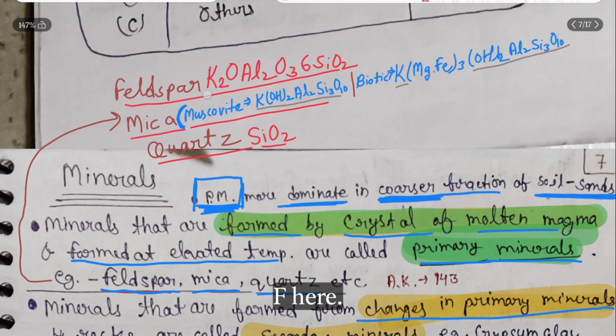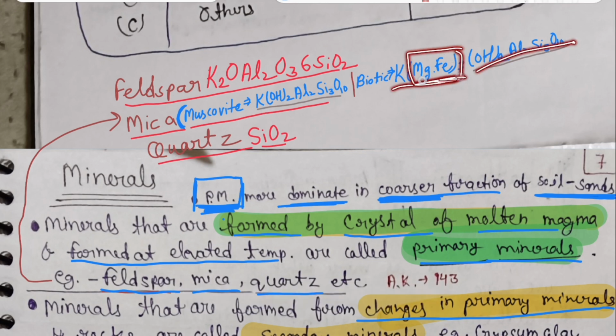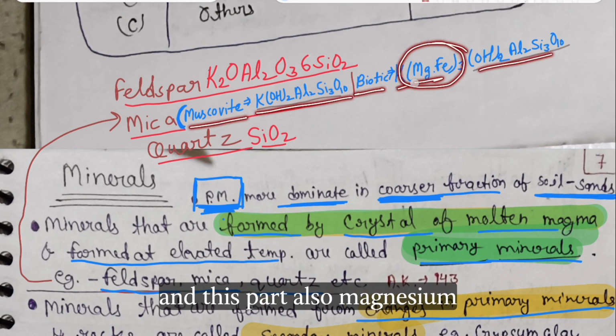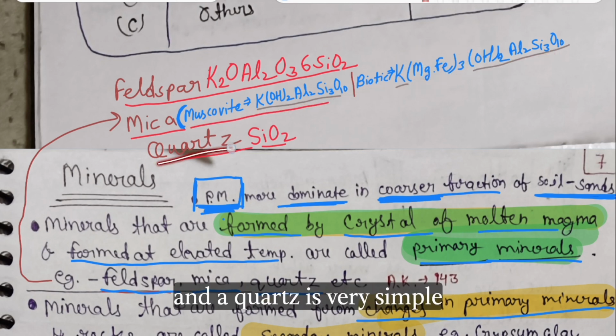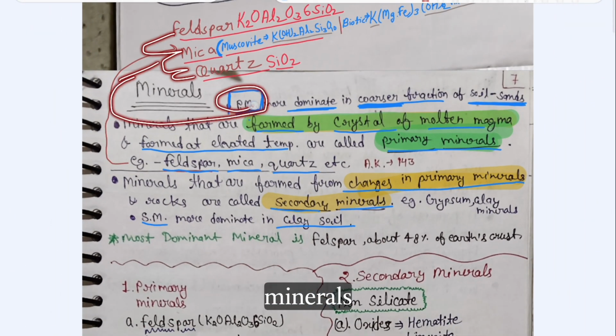Feldspar, here its chemical formula is K2O, Al2O3 and 6SiO2. And here is mica. Mica has two types, muscovite and biotite. Muscovite's formula is here: potassium hydroxide, aluminium, Al2Si3O10. Biotite mica is the same, but we have to add this part: muscovite has this, and biotite mica has this part also, magnesium and Fe. Quartz is very simple, SiO2. These are the three primary minerals.